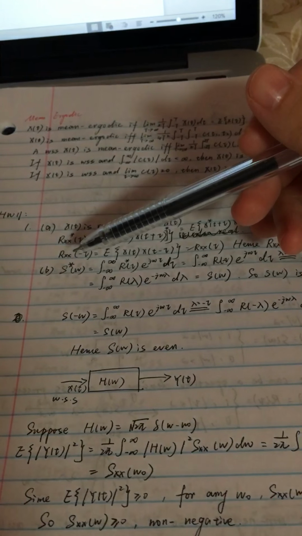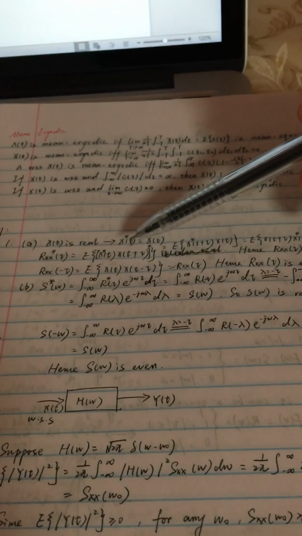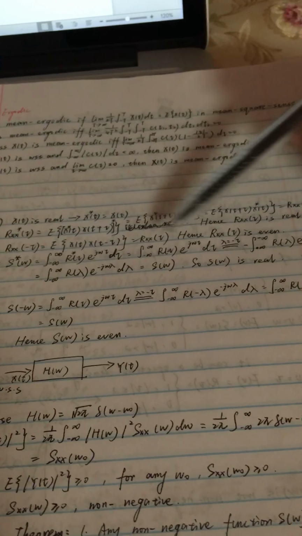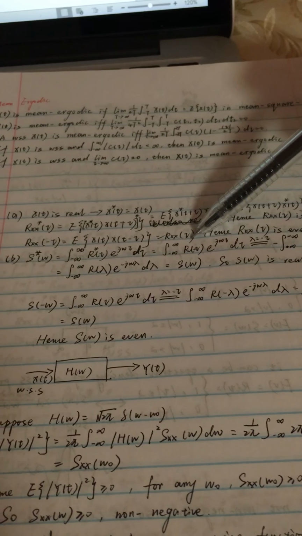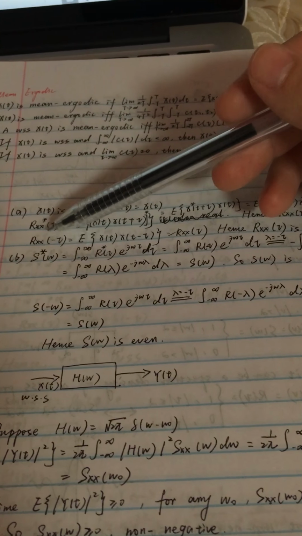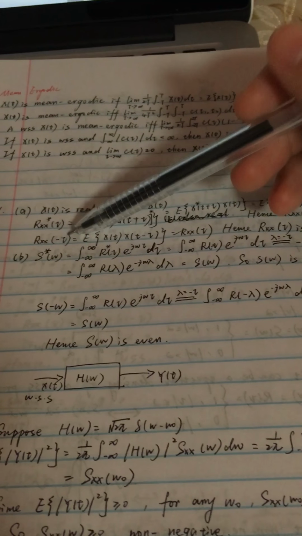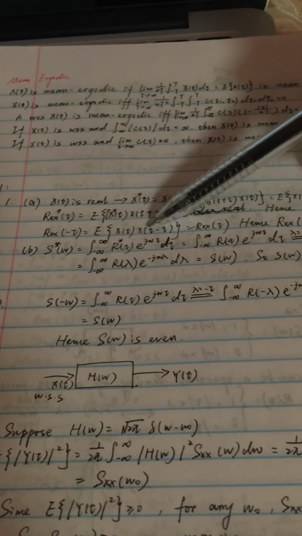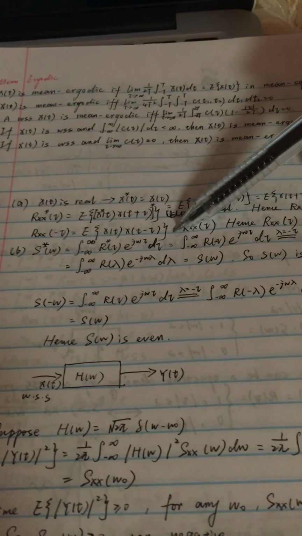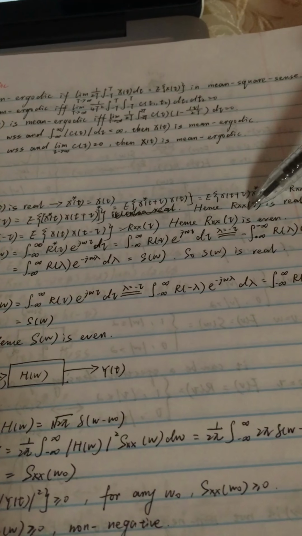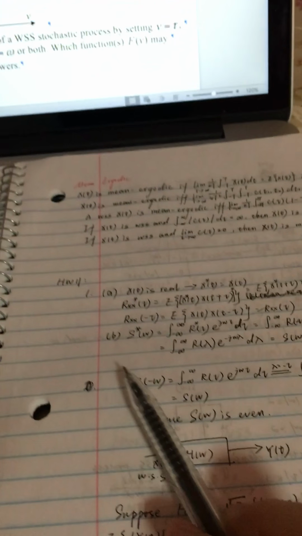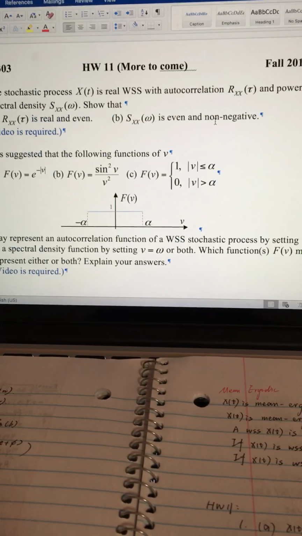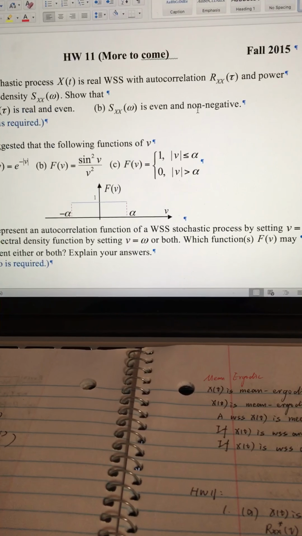And to prove Rx of tau is even, we need to prove Rx of minus tau equals Rx of tau. So let's look at Rx of minus tau. It's equal to expectation of x of t times x of t minus tau. So Rx of tau is even. The second question asks us to prove Sx of omega is even and non-negative.